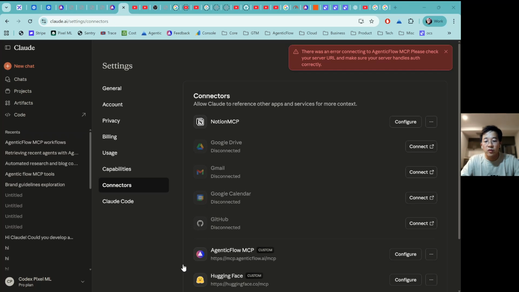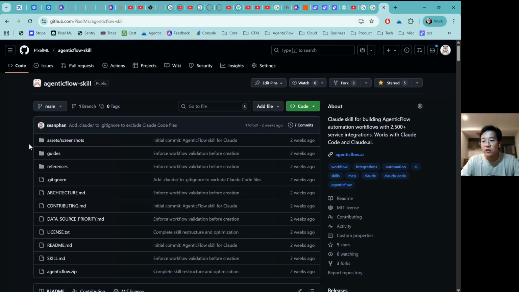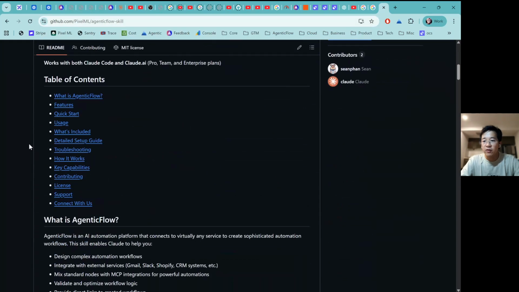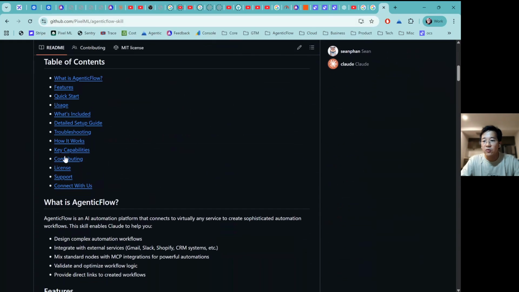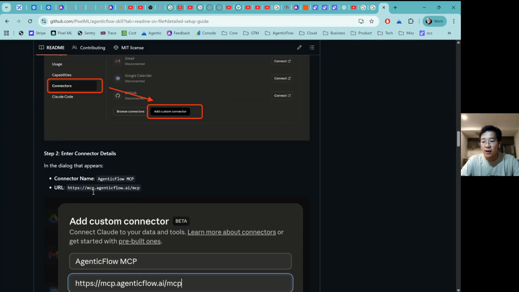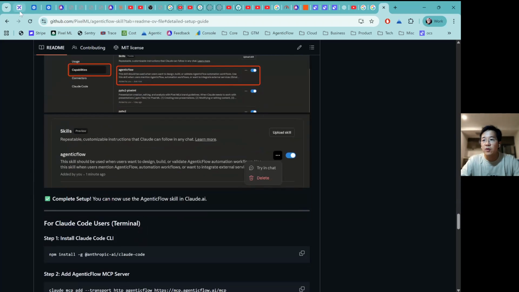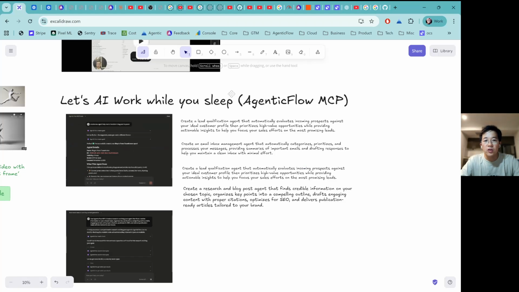Yeah, so before we did this part, we were already releasing this AgenticFlow skill, and we released a very comprehensive, detailed setup guide, where you go into connectors, you add a custom connector, you enter the connector name and the URL and follow the instructions until the very end. So I'm going to drop this into Discord also so that you can have a look, but this is quite straightforward already.